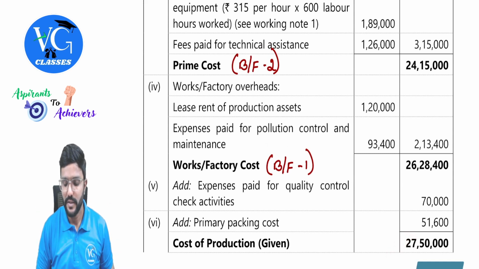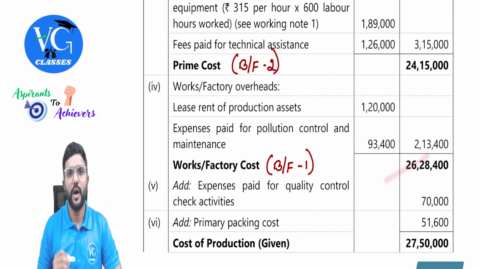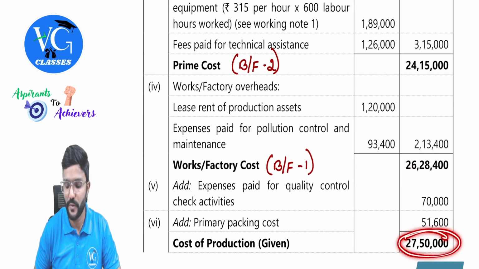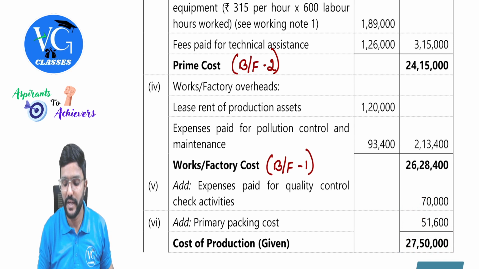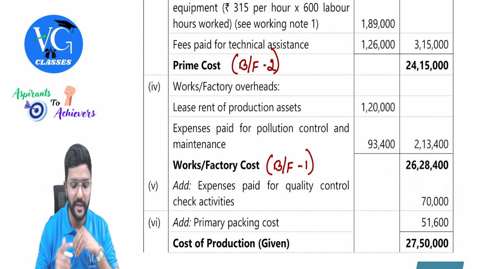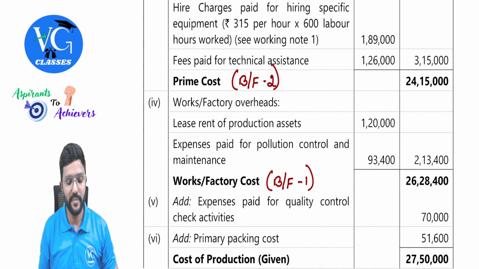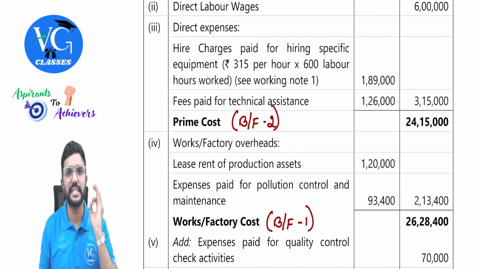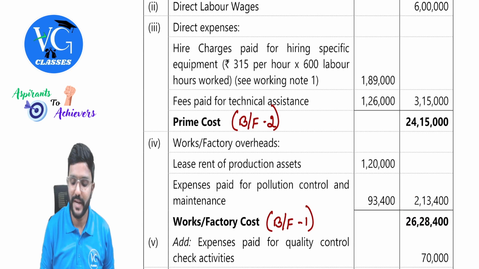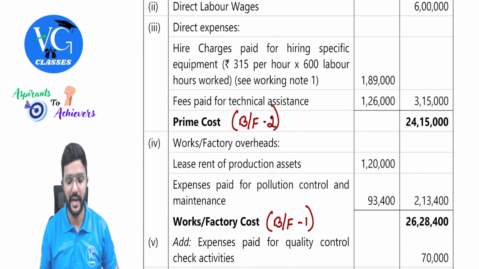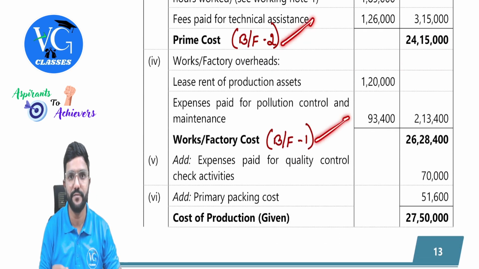27 lakh 50,000. Find out this value. How do we calculate it, sir? 27 lakh 50,000 minus 51,600 minus 70,000. As we are going in reverse, we need to deduct these too. How much do we get? 26 lakh 28,400. That is our factory cost. From that, deduct factory overheads 2 lakh 13,400. We will get prime cost as a balancing figure. I have written here balancing figure 1, balancing figure 2.